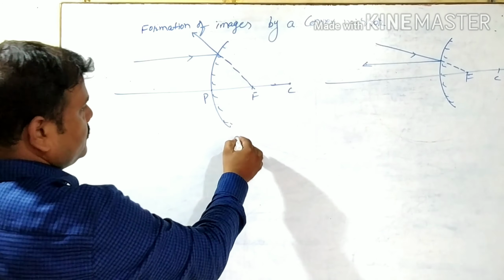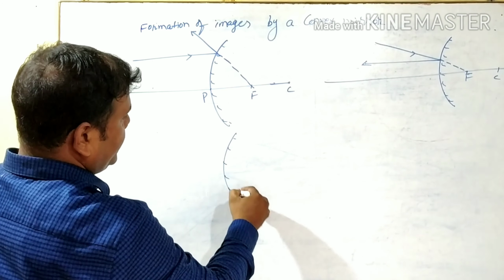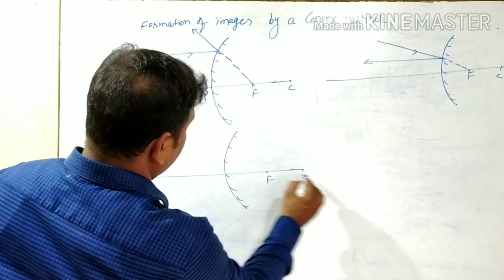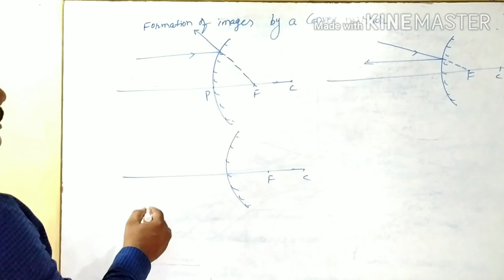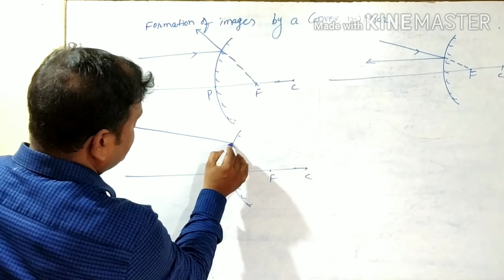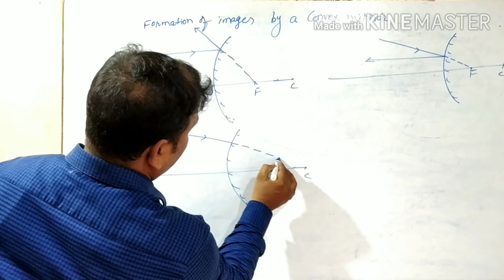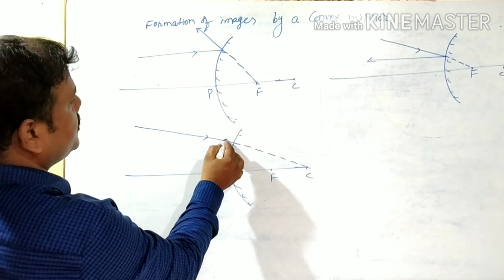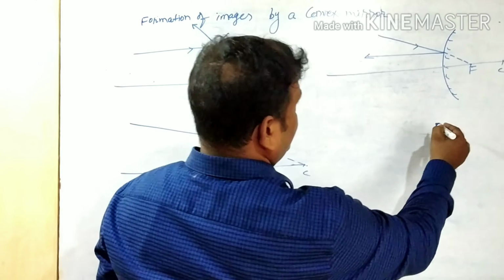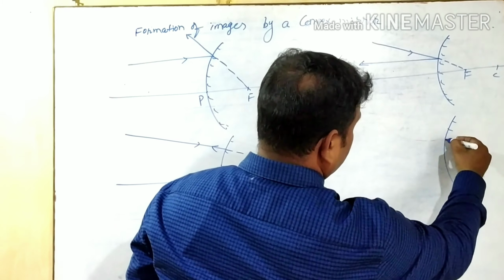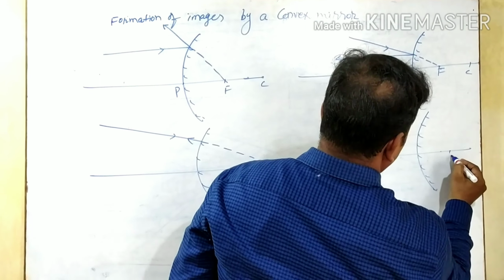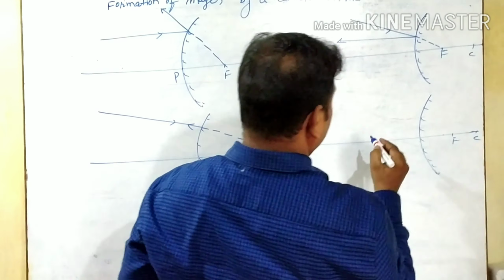In the third condition, you take like this, focus, here is the center of curvature, the ray of light which passes through the center of curvature like this. If you join like this, it will return to the same path as in the concave mirror. In the fourth condition, focus, center of curvature.